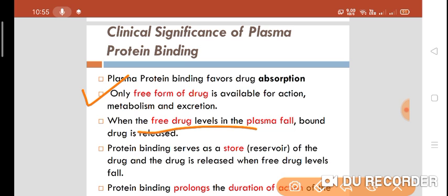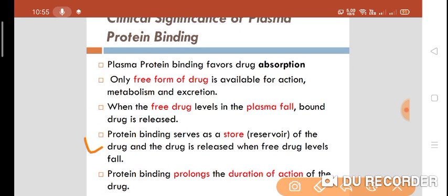So we can say protein binding serves as a temporary reservoir or a temporary storage of a drug. Drug is released when the free drug levels fall. And one more thing, it will prolong the duration of action of the drug by delaying its metabolism.